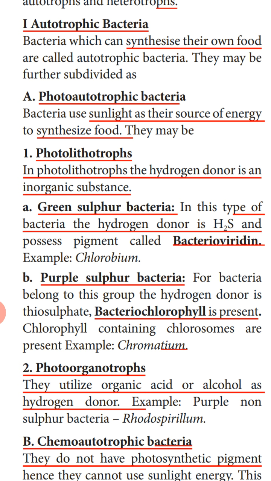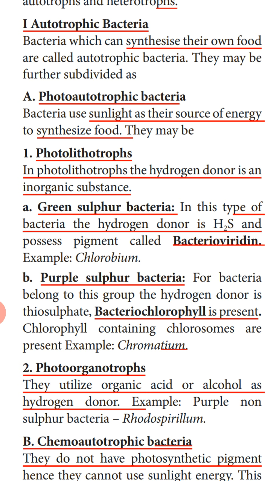In the green sulfur bacteria, the photosynthetic pigment found is bacterioviridin. And this green sulfur bacteria will get the hydrogen from H2S. The source of hydrogen for green sulfur bacteria is H2S.